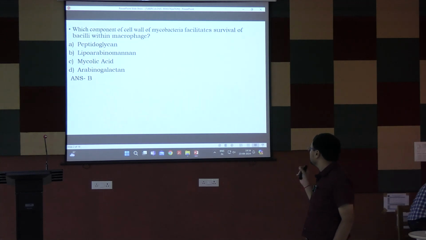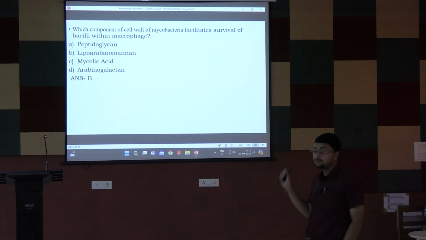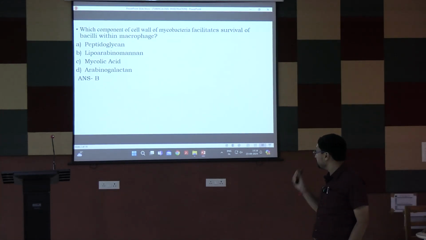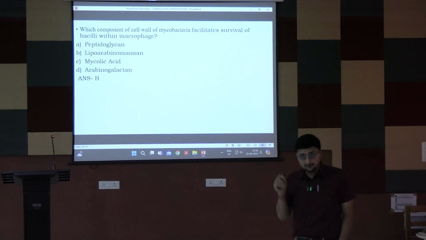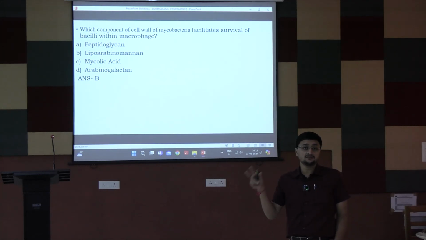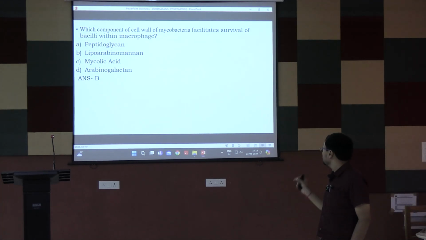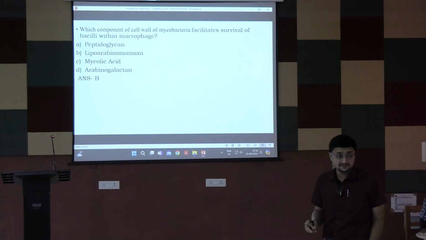Mycolic acid doesn't facilitate Mycobacteria survival within the macrophage, but it provides acid fastness of the Mycobacteria. Whether lipoarabinomannan, peptidoglycan and arabinogalactan, these three components are the core components of the cell wall. They are the lipids of cell wall, but the lipoarabinomannan is the one that facilitates survival of the bacilli within the macrophage.